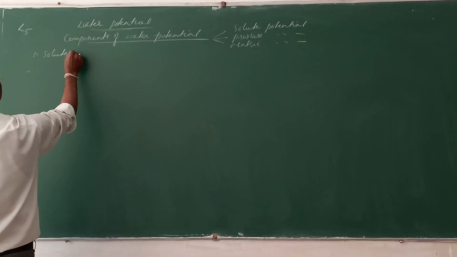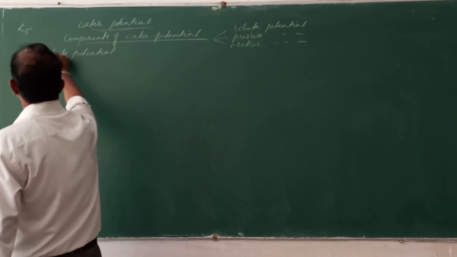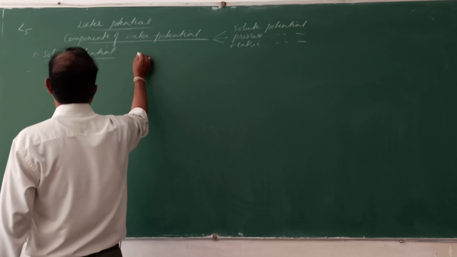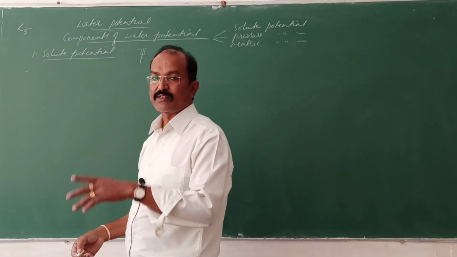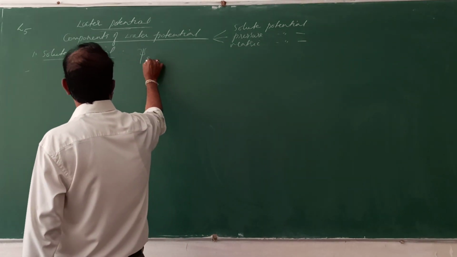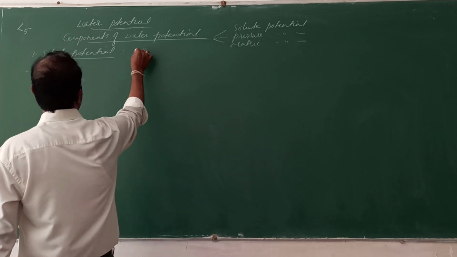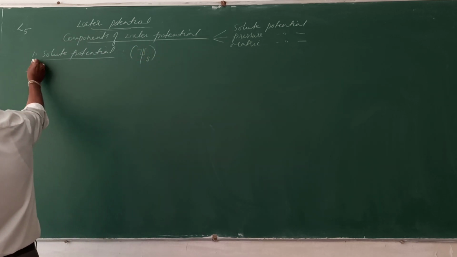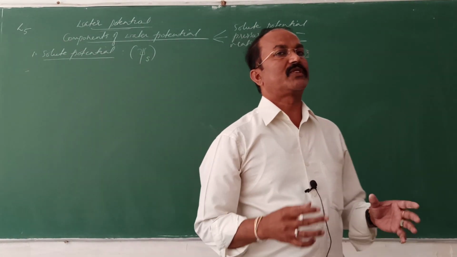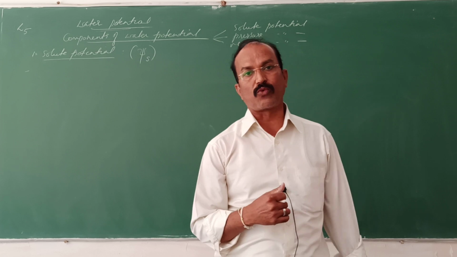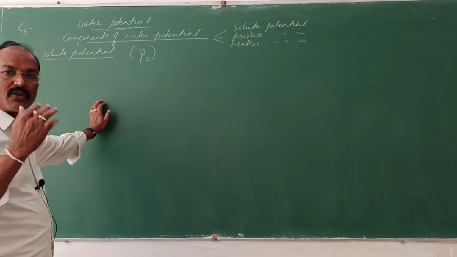Now the solute potential. The solute potential is expressed by a symbol. So what is the symbol for water potential? That is psi, and we use the symbol psi s, which means the solute potential. In solute potential, think that if some solutes are dissolved in pure water, what happens to the free energy of the water molecules?